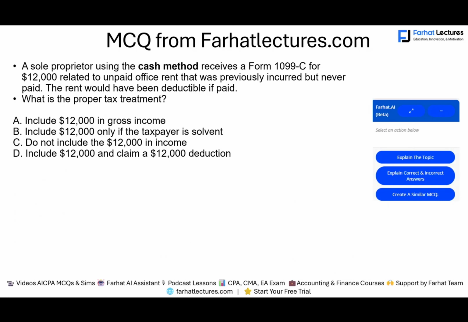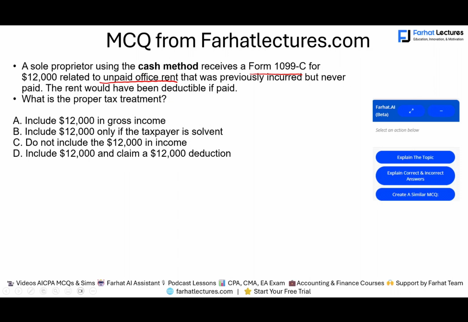Let's take a look at this multiple choice question from farhatlectures.com. A sole proprietor using the cash method received a Form 1099-C for $12,000 related to an unpaid office rent that was previously incurred but never paid. The rent would have been deductible if paid. What is the proper tax treatment?